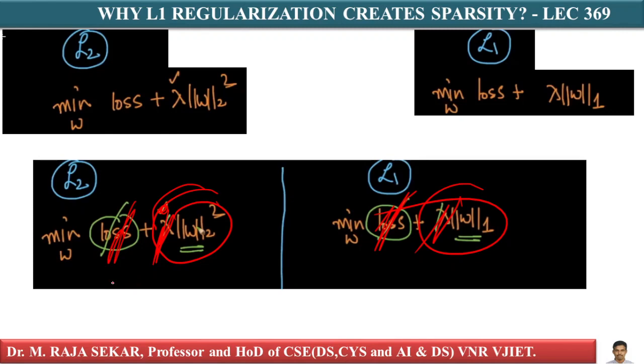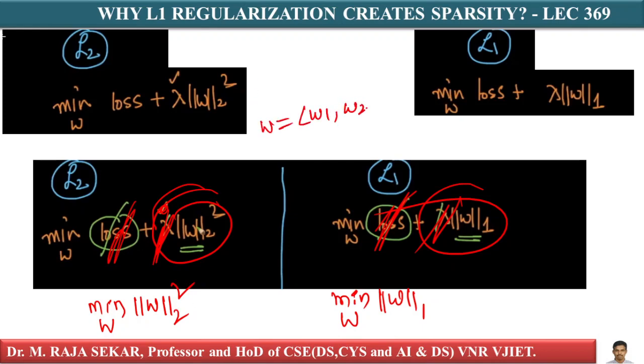We are just left with minimization of W. This is L2 regularization, and this, I can say, is L1 regularization. Remember here, what is W? W is a d-dimensional vector, W1, W2, and so on up to WD. In the place of W, I can write that d-dimensional vector W1, W2, and so on.